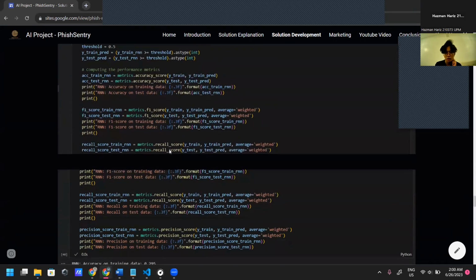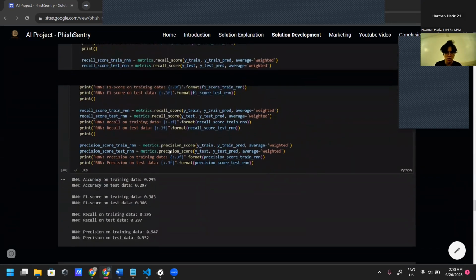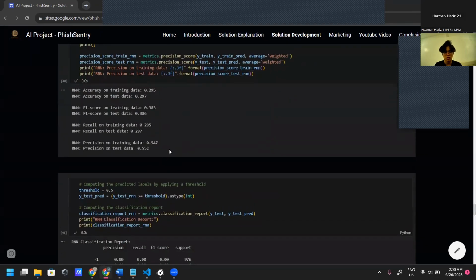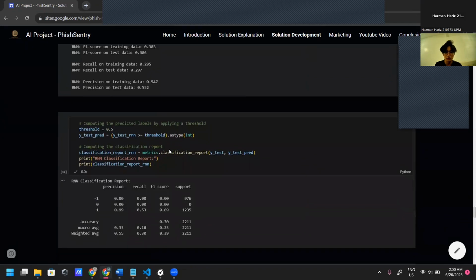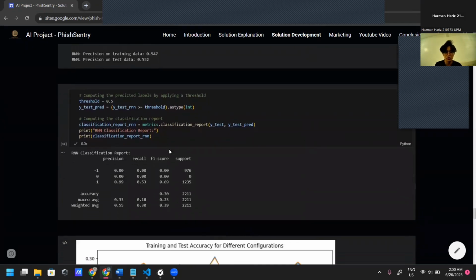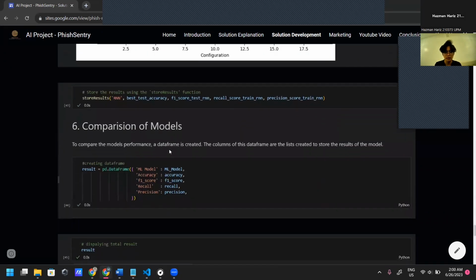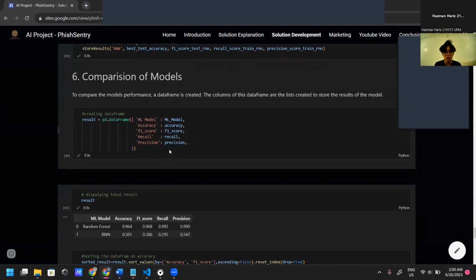This is the code for recurrent neural networks. Similar to random forest, we can display the accuracy and the overall precision, recall, F1 score, and support for this classification model. Then the next step is to compare both models.